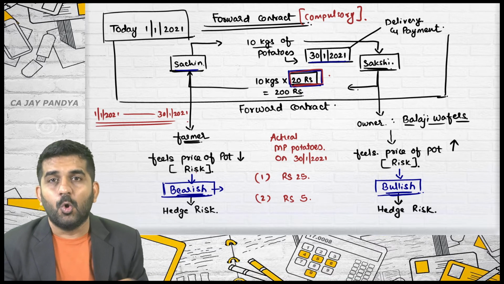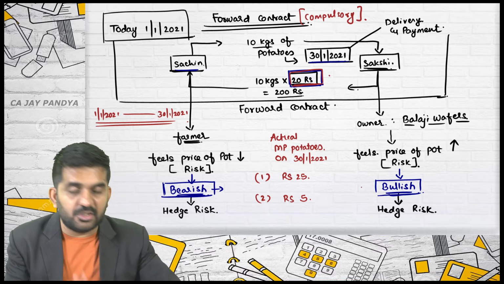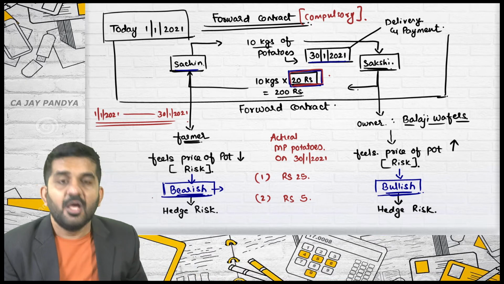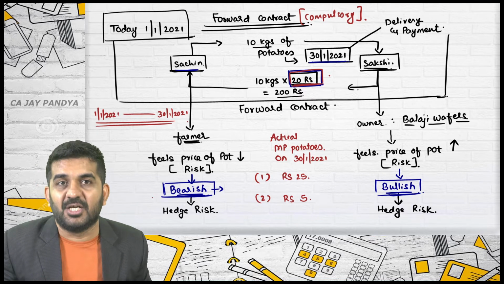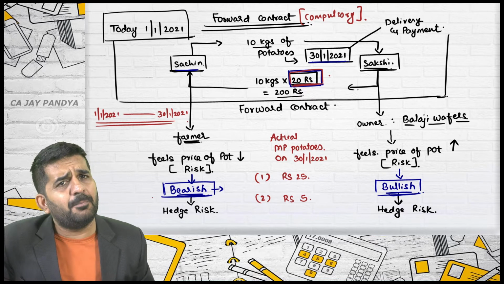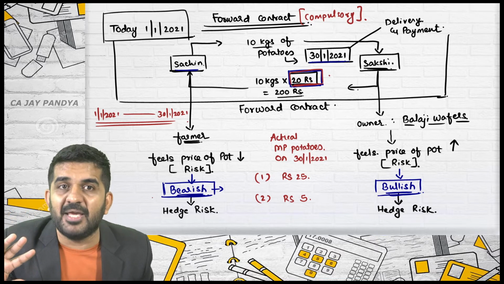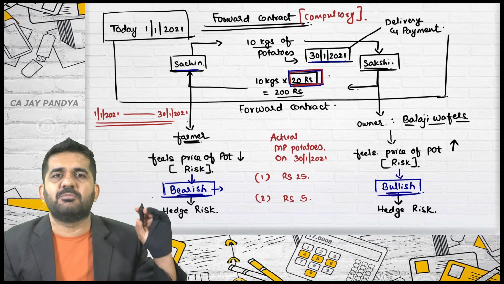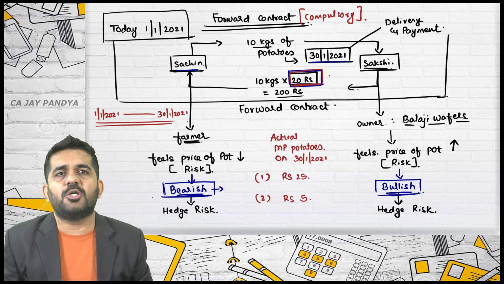20 rupees. So this contract is entered. This particular contract, the example which we took, was undertaken by both the persons to hedge the risk. At the end of the day, one person will be happy, one person will not be happy. Sometimes Sachin might be happy, sometimes Sakshi might be happy, but it does not matter.